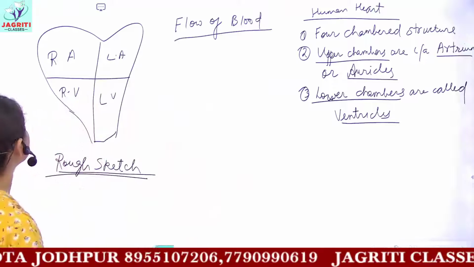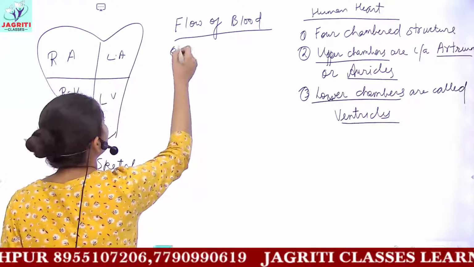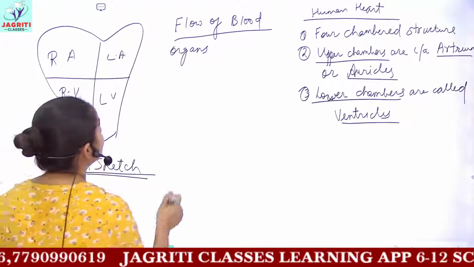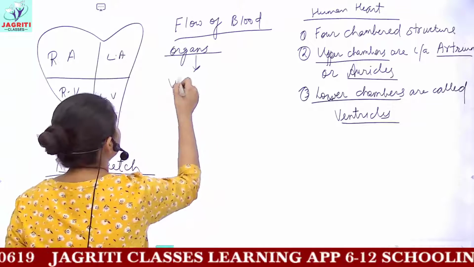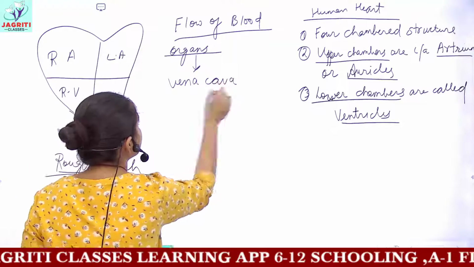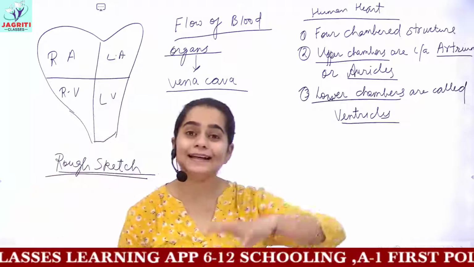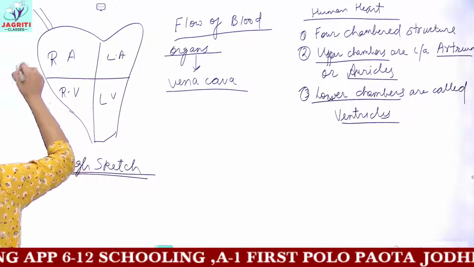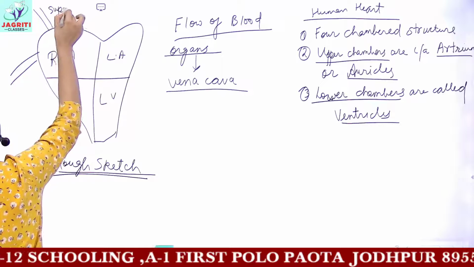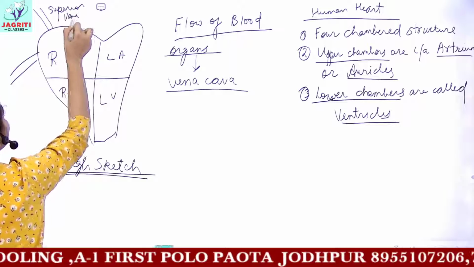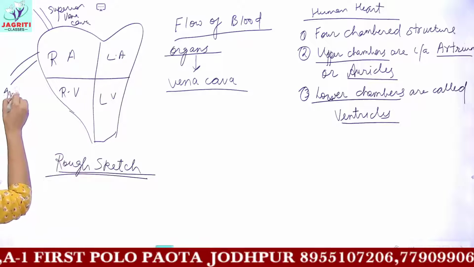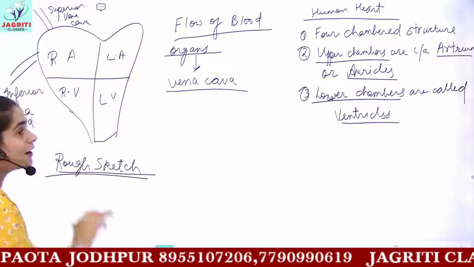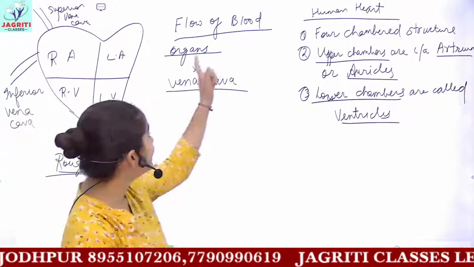So in this, what we have is, first of all, the blood from all the different organs, or you can say all the different cells. The blood is collected from all the different organs and cells through the vena cava. So vena cavas are responsible for collecting the blood from different body parts, and you have 2 kinds of vena cavas. One is called superior vena cava and the next one is called inferior vena cava.